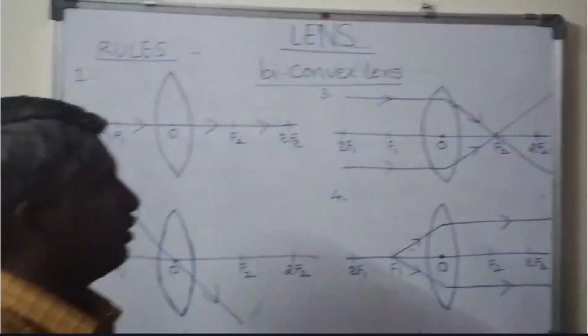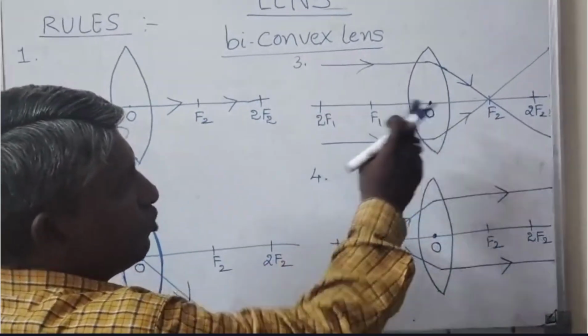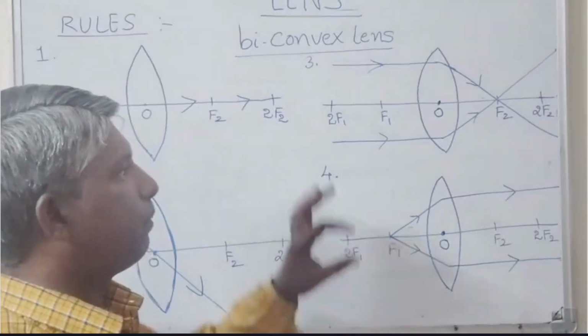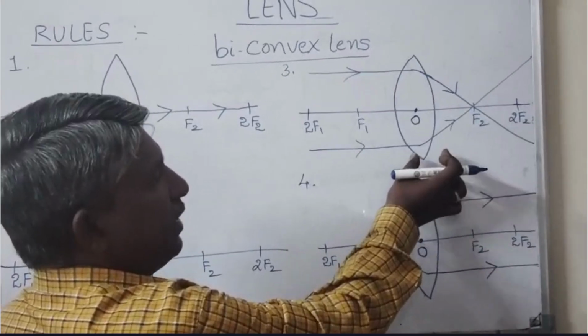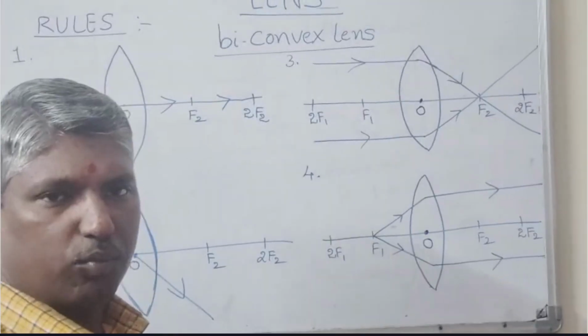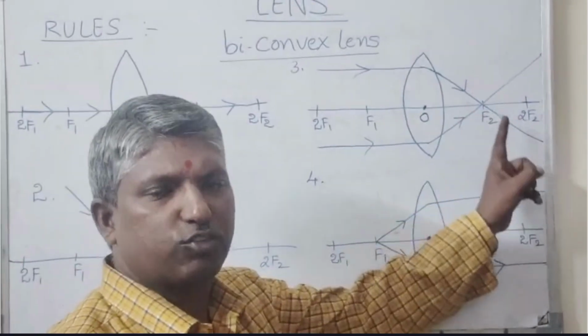The next rule: if any light ray is parallel to the principal axis, that means it moves parallel to the principal axis, then after striking the biconvex lens the refracted ray moves through the focus point.